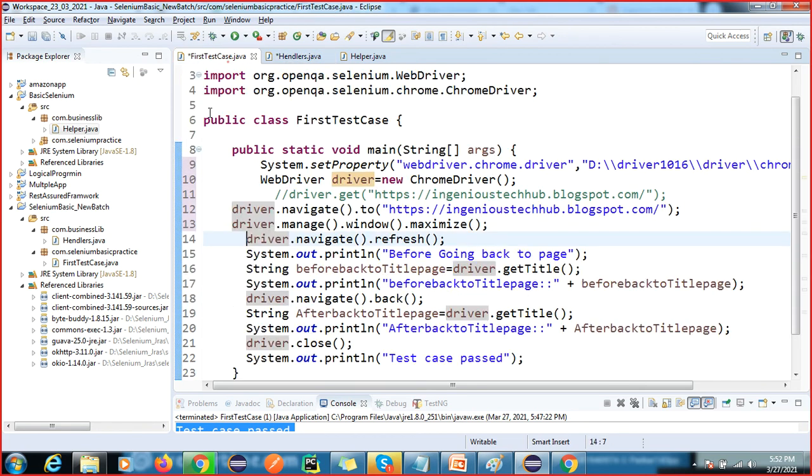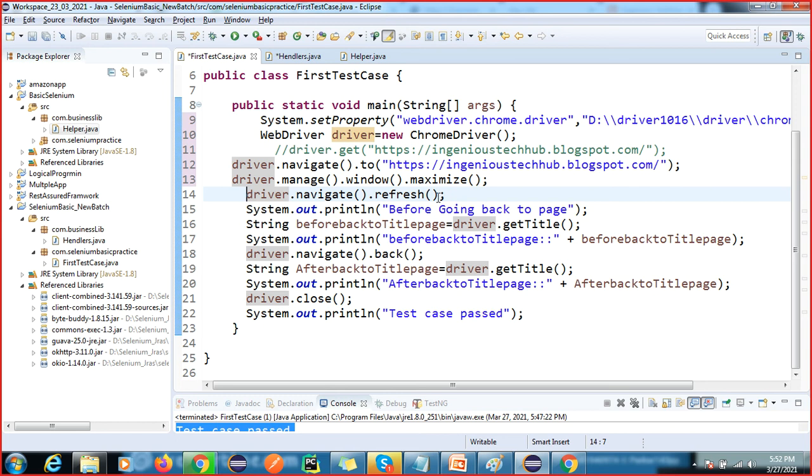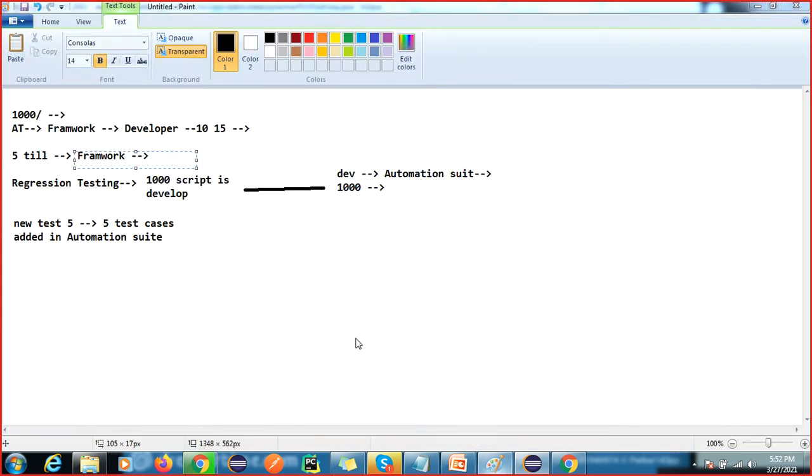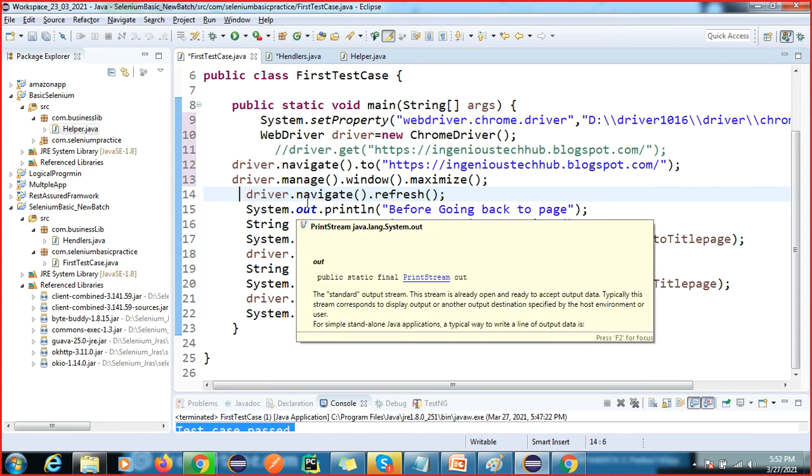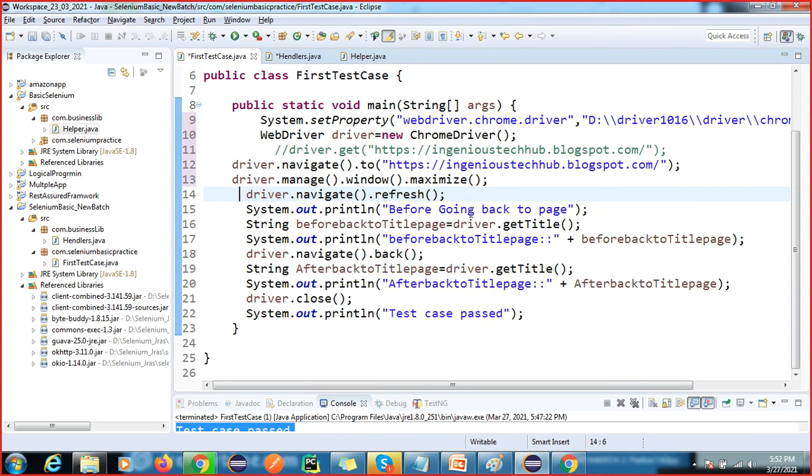So now I'm going to create another method. Again, we should not write this. You have 1000 test cases. You should not write the same code in every test case, right? Because you have to become more productive. That's why we have to create a method to reuse in our automation script. Okay, so refresh I have created.